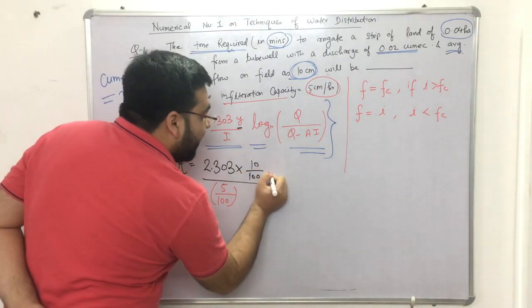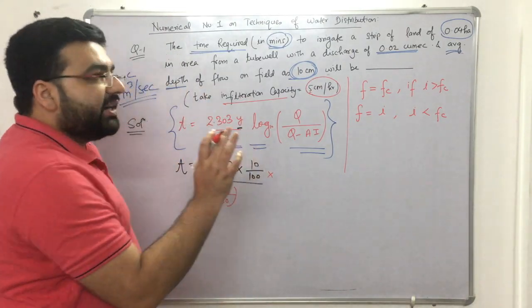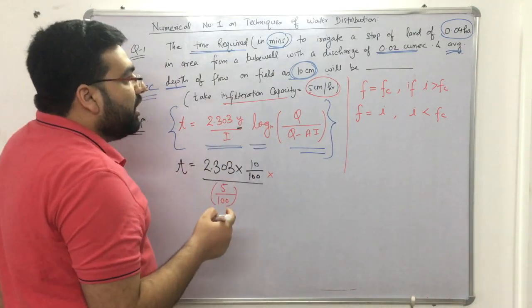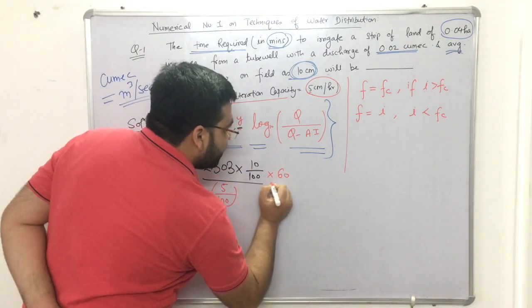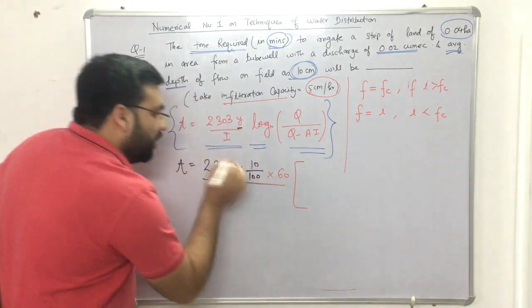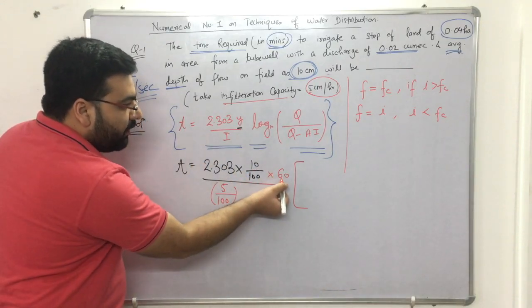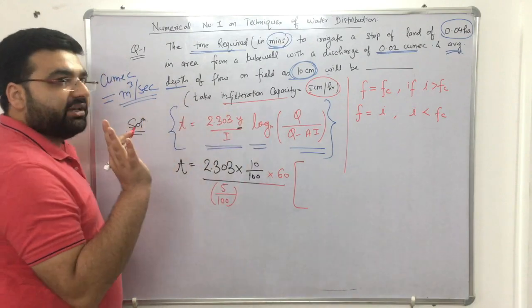Now in the numerator we have hours, but we have to calculate the time in minutes. So 1 hour has how many minutes? 60 minutes. Now the units have got satisfied. The meter got cancelled out, and this is in minutes, so we will get the answer in minutes.